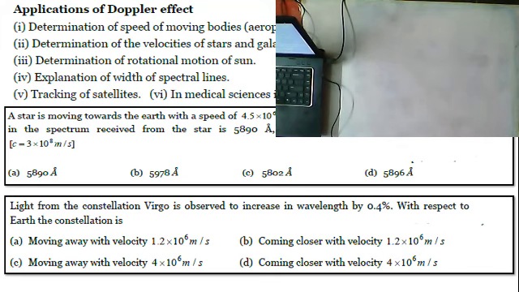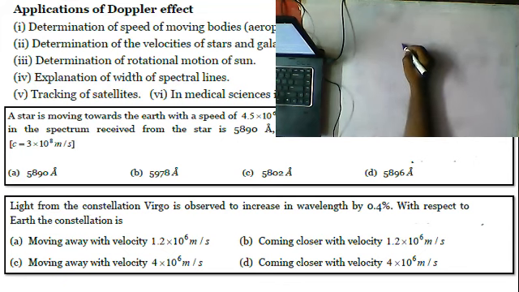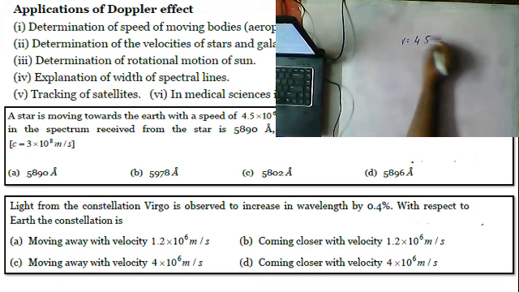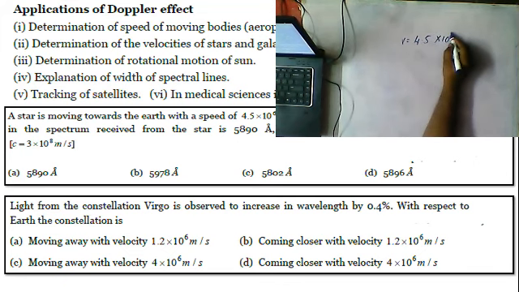Okay guys, coming to the first problem. First of all, what is the formula? A star is moving towards the earth. V is given as 4.5 into 10 power 6.